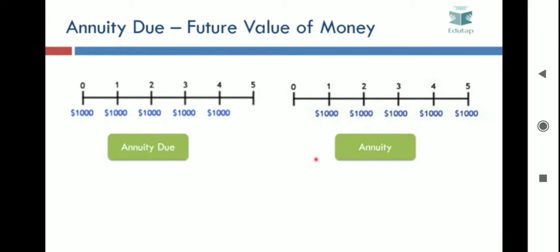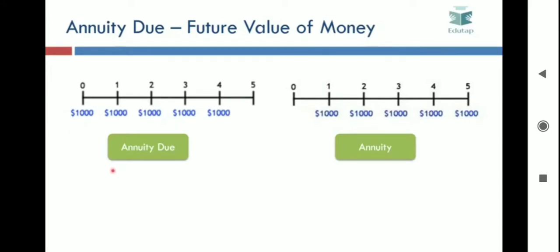Now let us try to understand what is annuity due and how we can calculate the future value of annuity due. We have already discussed what is annuity. Annuity is something in which the same amount of investment is done at the end of each period for a certain number of years. On the other hand, annuity due is something in which the same investment is done at the start of each year for a certain number of years.